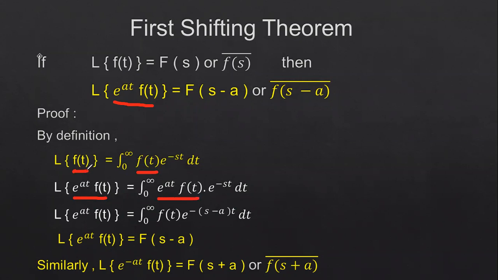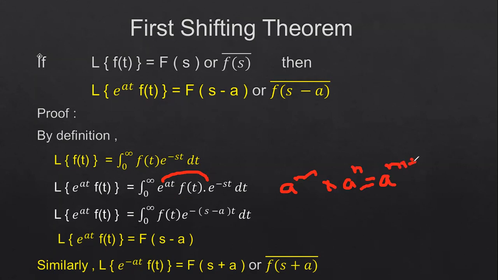Why? Because the function here is e power at into f of t. So in place of f of t, you are writing e power at into f of t. Now we have two exponential functions here, e power at into e power minus st. That is of the form a power m into a power n, which is a power m plus n. If bases are the same, then powers should be added.